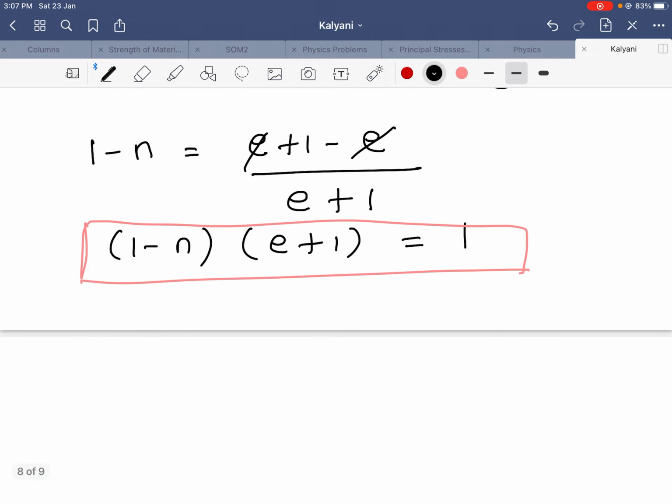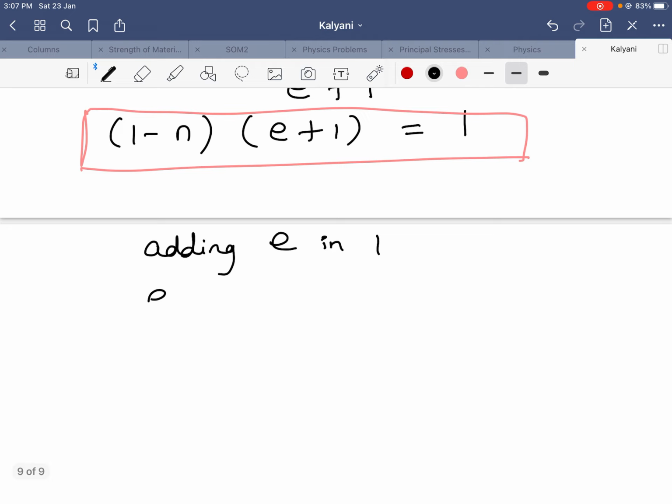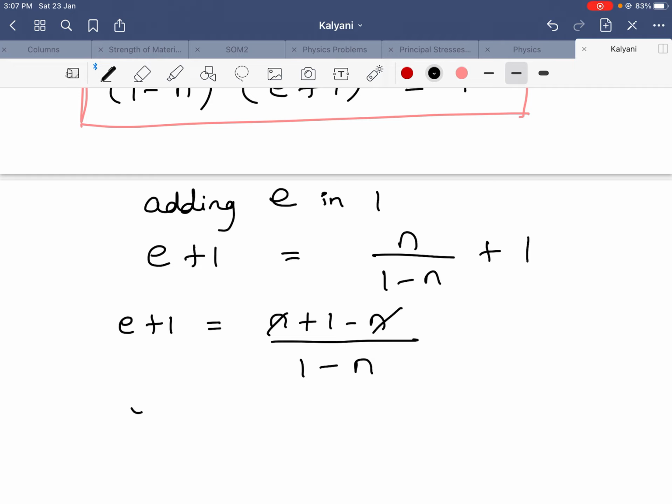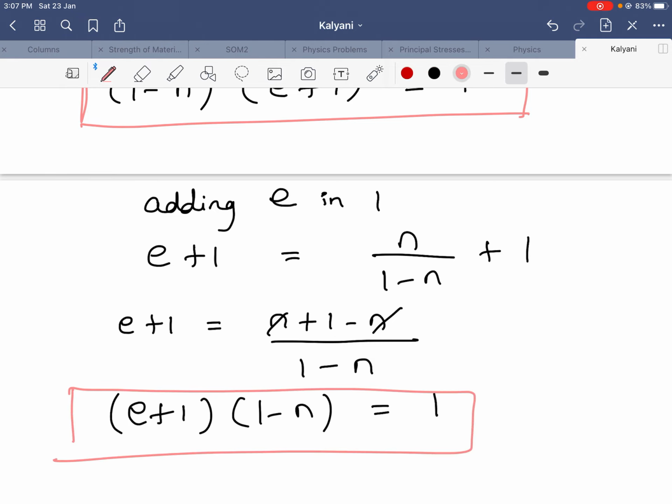Or you can write adding e in 1, e plus 1 is equal to n plus 1 minus n. Therefore, this gets cancelled. e plus 1 times 1 minus n is equal to 1. In this manner, we have proved our relationship.